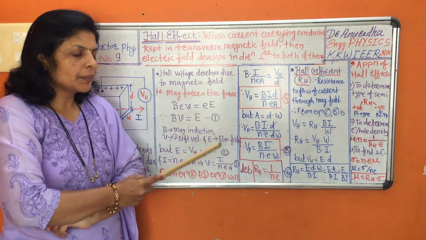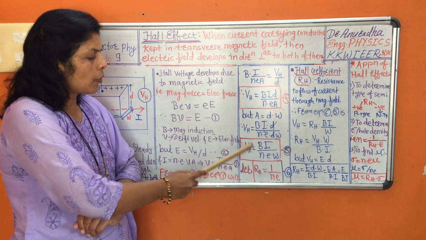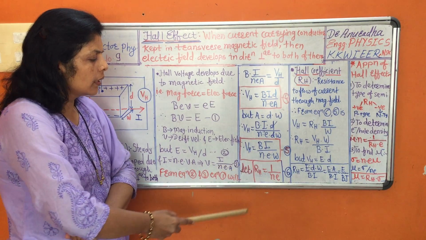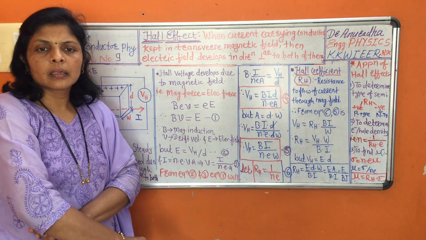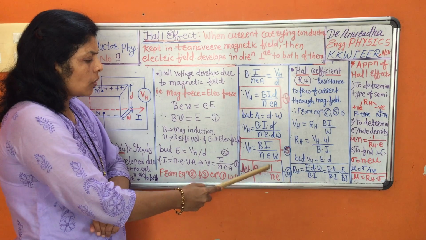For a simple memory technique, VH is magnetic induction into current, per unit charge density into charge into width of the conductor. Let us consider the terms n and e; both of them are constant.